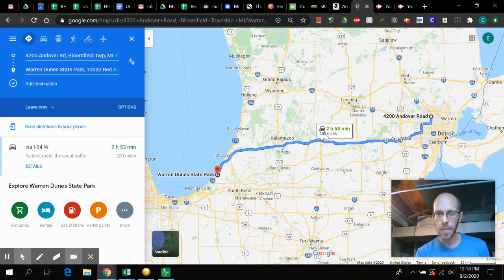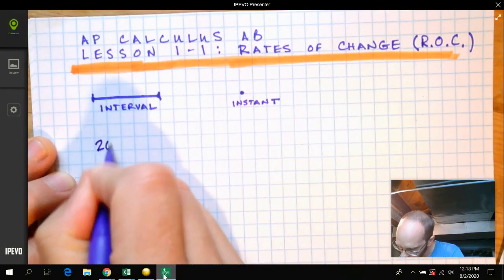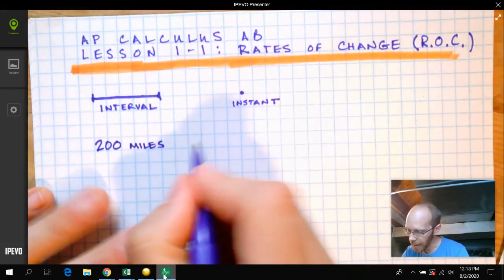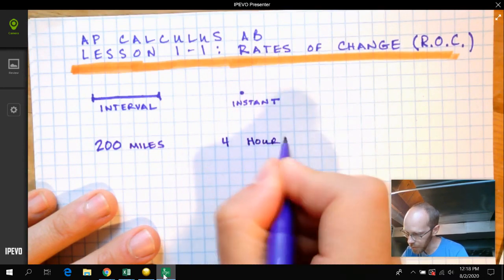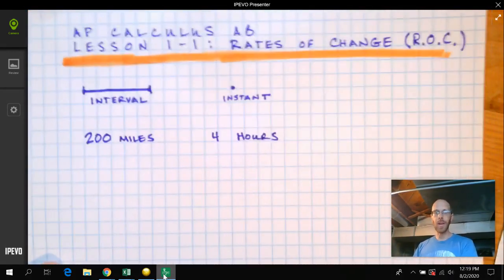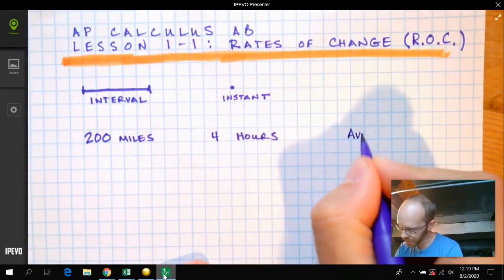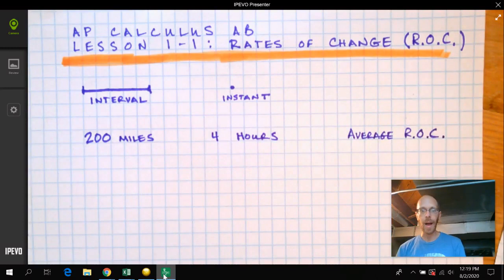Okay, here we are, Warren Dunes State Park, beautiful long sandy beach, large sand dunes. It's exactly 200 miles away. Now, this time right here is what would happen if you were speeding. I know we're all law-abiding citizens, so we're not going to do that. Let's suppose this instead. Let's say that we go 200 miles. That's the distance to the beach, right? And it's going to take us 4 hours. And my question for you is, what is going to be our average rate of change on this time interval?